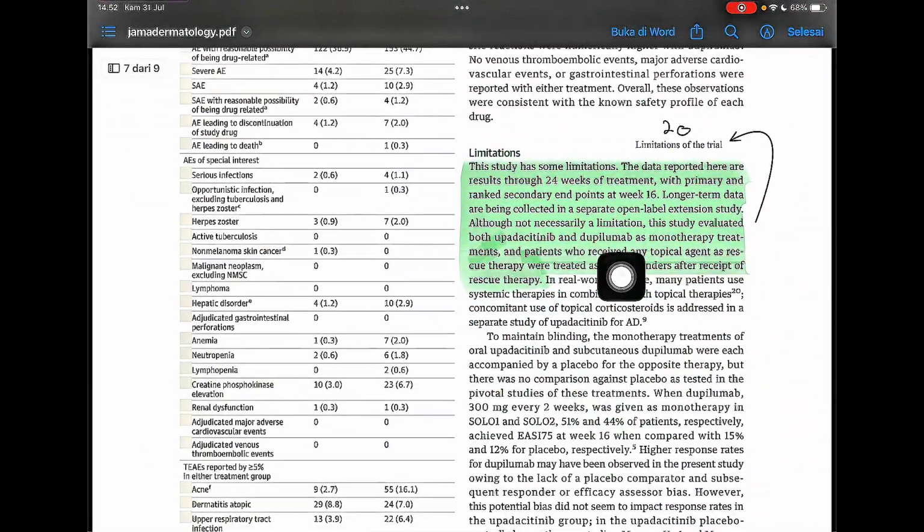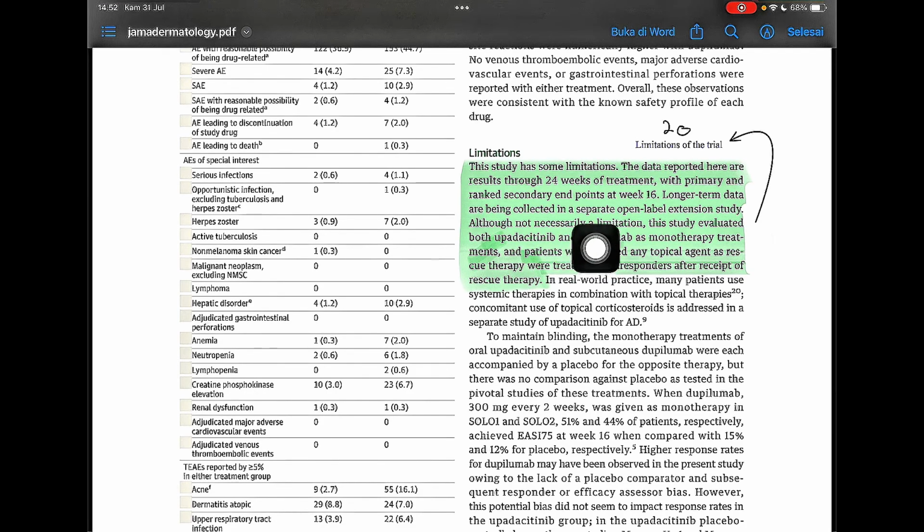And then in point 20, this study has some limitations. The data reported here are results of 24 weeks of treatment with primary and ranked secondary endpoints at week 16. Longer term data are being collected in a separate open-label extension study.